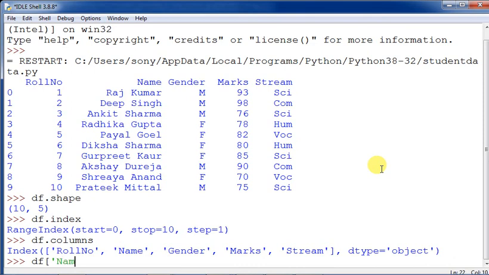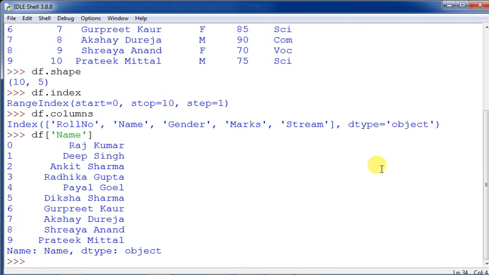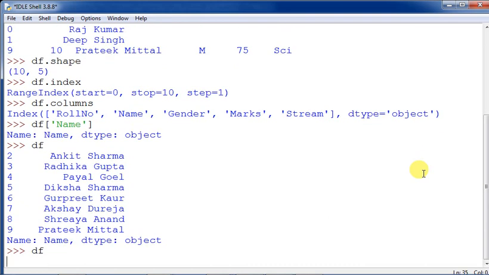Okay, so what will happen? The name will be printed. Here I am showing you some similar commands. df name. So what is happening? Only the name has been printed. Under any circumstances, if you are giving df, then only the data frame will be printed.